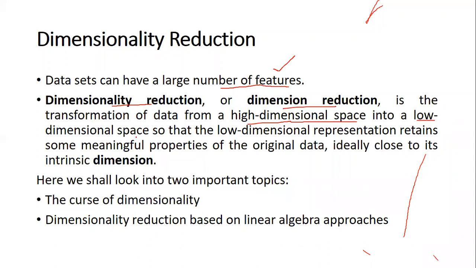We are trying to reduce the number of features, the number of columns, from the data set, so that the low dimensional representation retains some meaningful properties of the original data, and it is ideally close to its intrinsic dimension, the actual dimension.